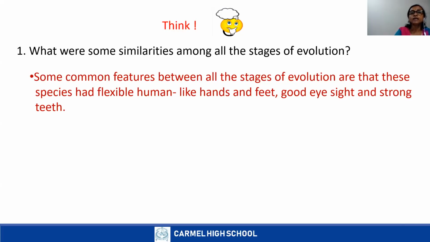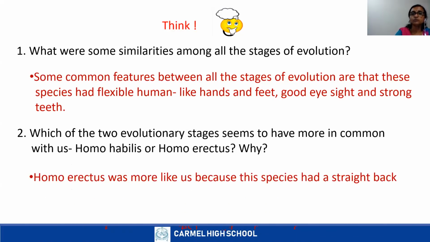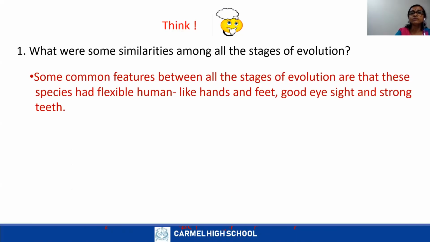In the first stage, they walked on four limbs, then gradually they changed and started walking on two feet. The facial features are also similar: they have eyes, nose, ears, mouth, and so on.